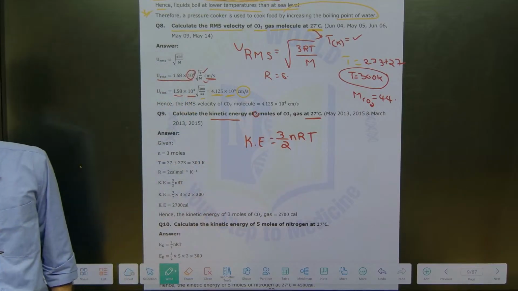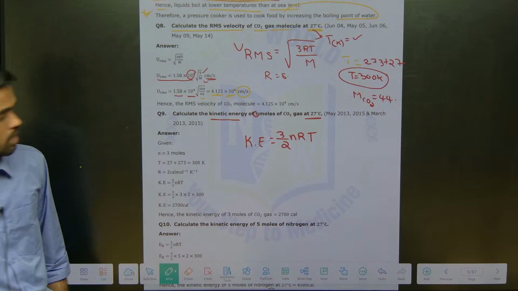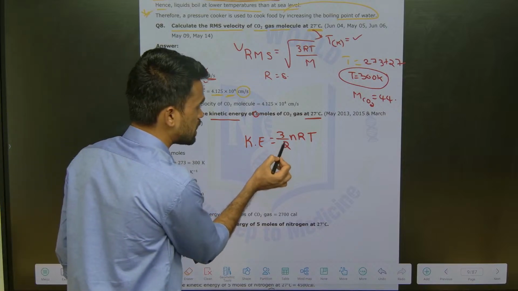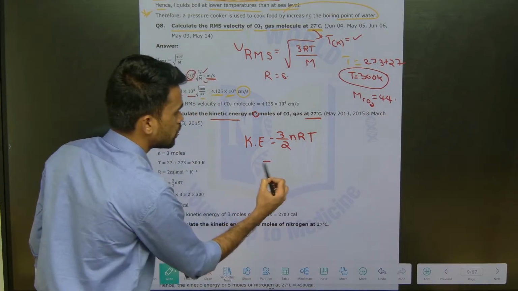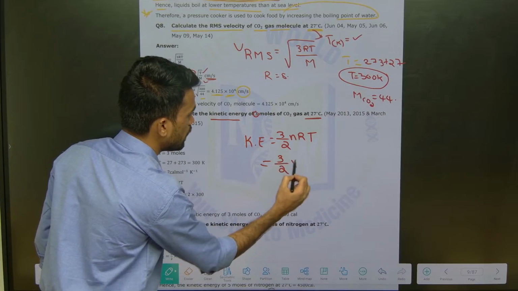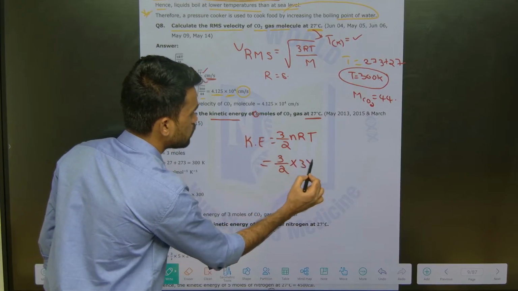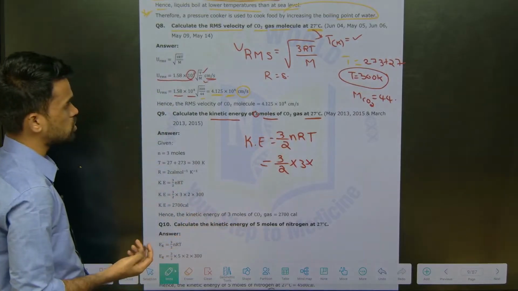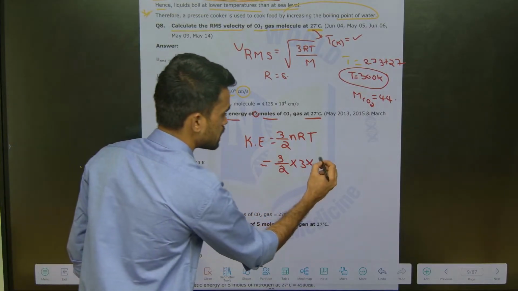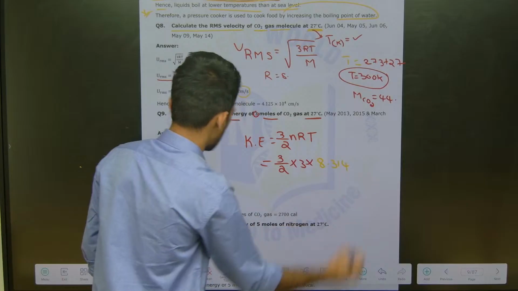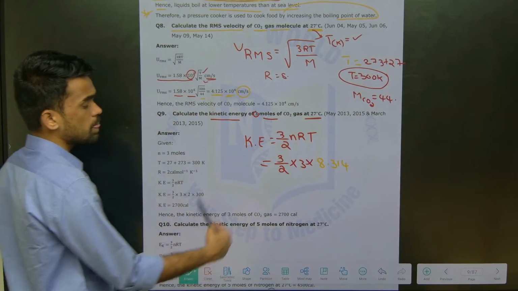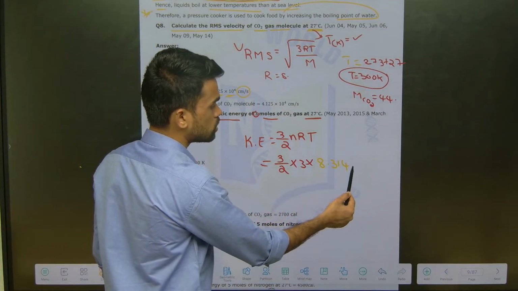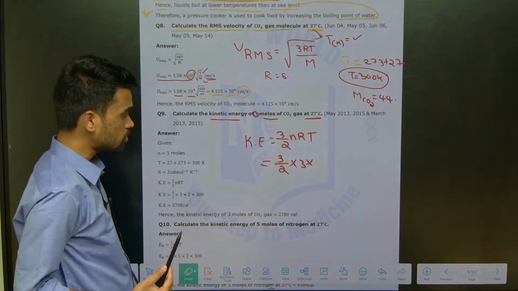So average kinetic energy is equal to 3 by 2 nRT. How many moles are given? 3. What about the R value? They won't mention it, so we need to take it as 8.314 joules per Kelvin per mole. If you want to calculate in joules, you can take 8.314.